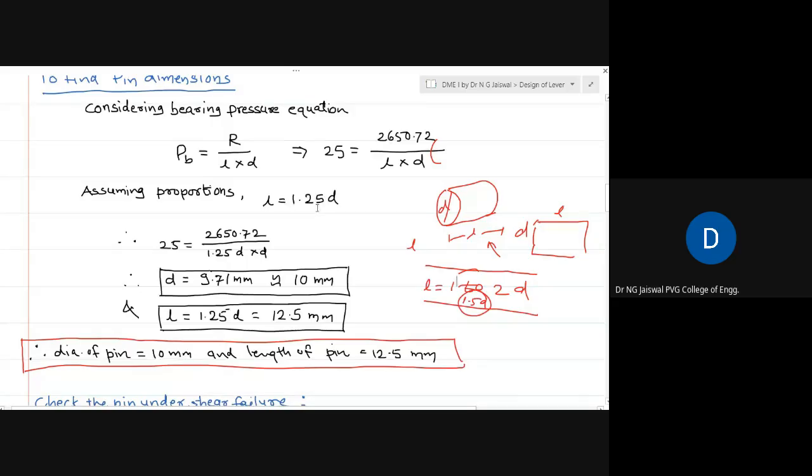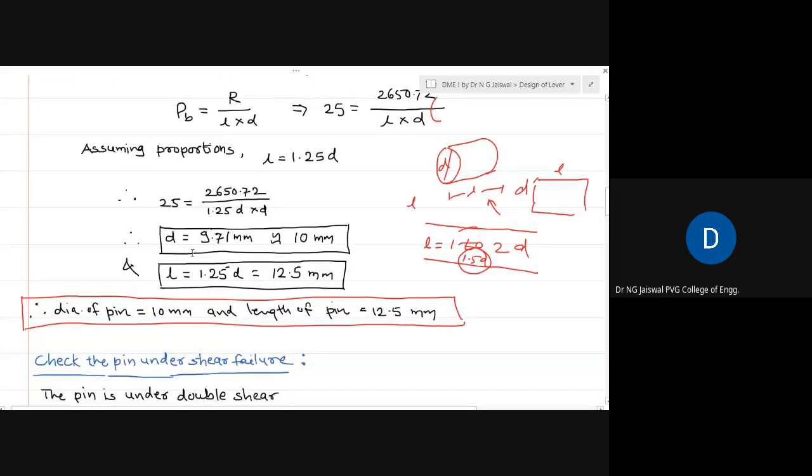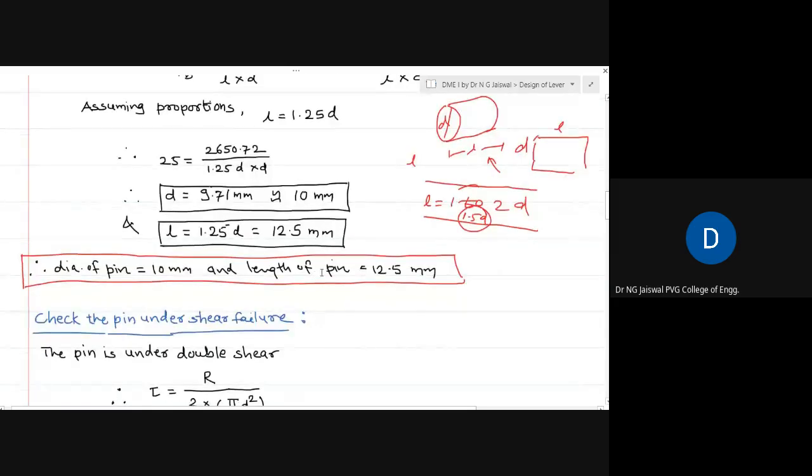So putting L is equal to 1.25D back into this equation, the unknown becomes only one. You can find out the value of D then. So D in this case becomes 9.71. Anybody will round it off to the nearest value, 10 mm, and therefore the diameter of the pin is 10 mm, and the length of the pin, as per our assumption of 1.25 D, becomes 12.5 mm. So the diameter of the pin is fixed, and the length of the pin is fixed.